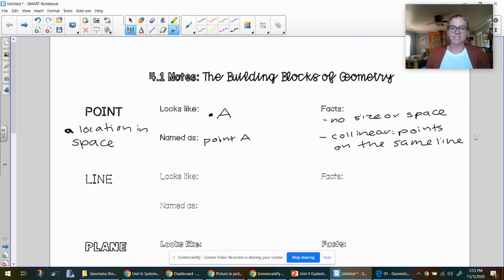And that brings us nicely into lines. A line is made up of an infinite number of points. It also has no thickness or width. So it's just an infinite number of points and it's infinitely narrow.